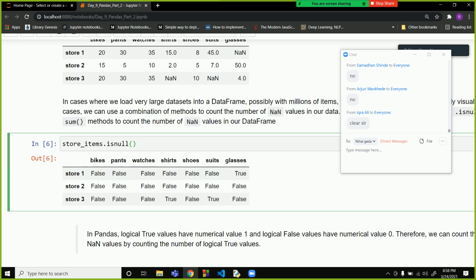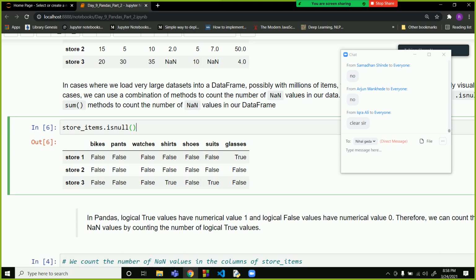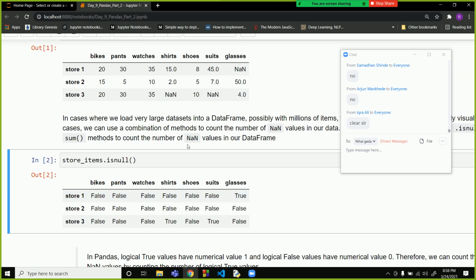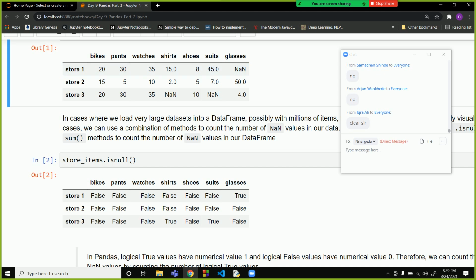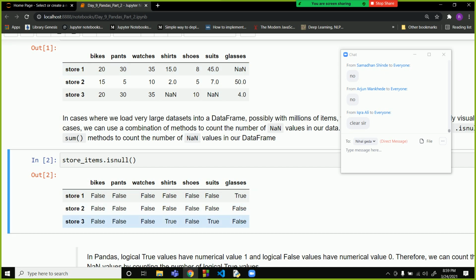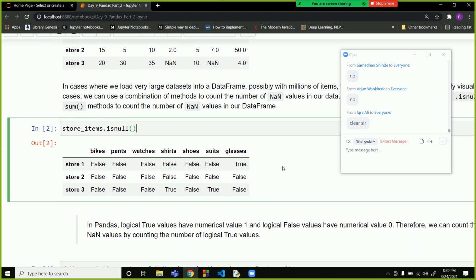If you want to see whether nan values are present or not, then the command is isnull. isnull will give a true or false statement for each cell in the Excel sheet, whether that value is null or not null. So when you run this, you will see all the places where nan values are present, it is returning True. This means the values are nan over here.